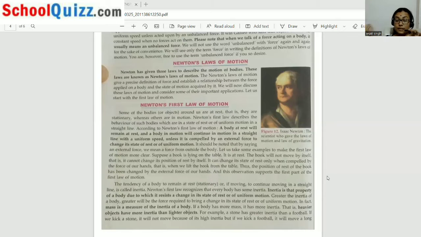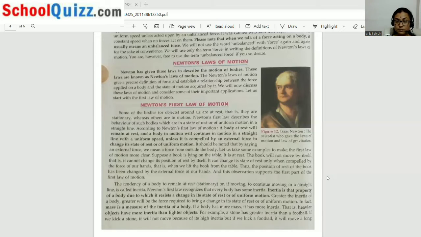But in place of the pen, if I keep this king size bed, the mass is greater. The mass of this king size bed is more, it means more force has to be applied to change its original position, either in rest or in motion.